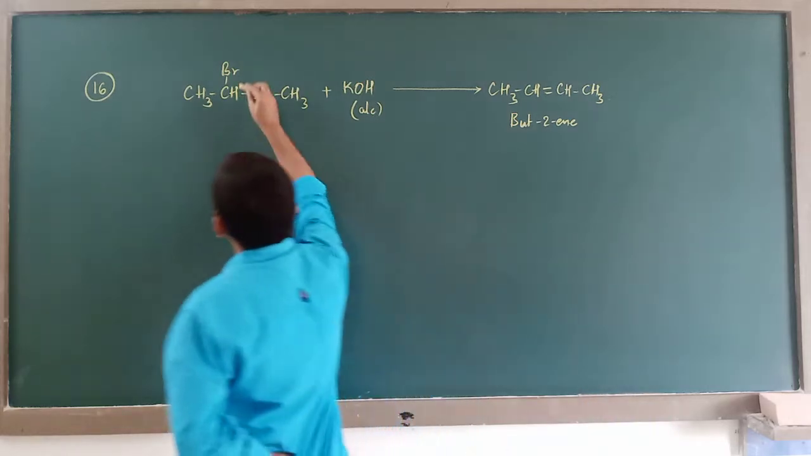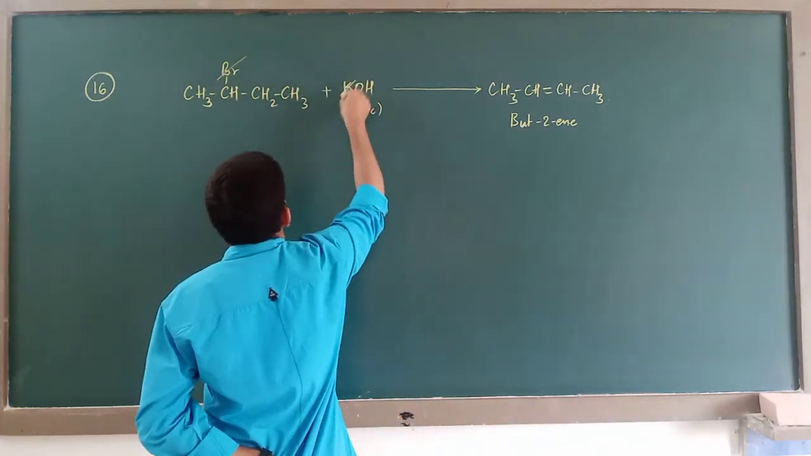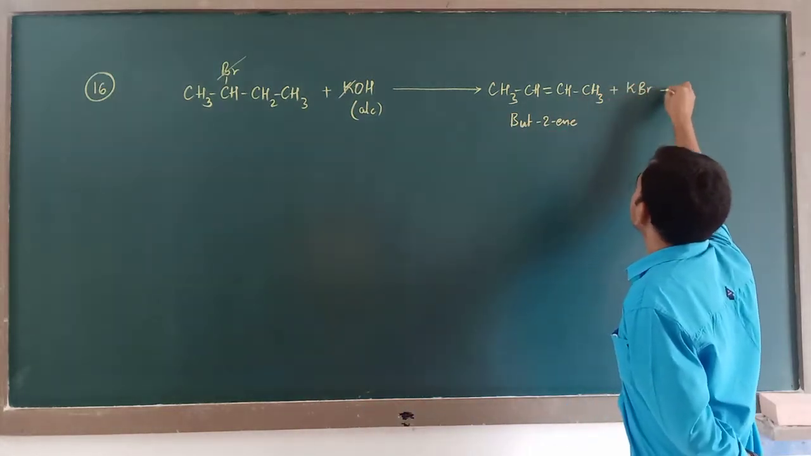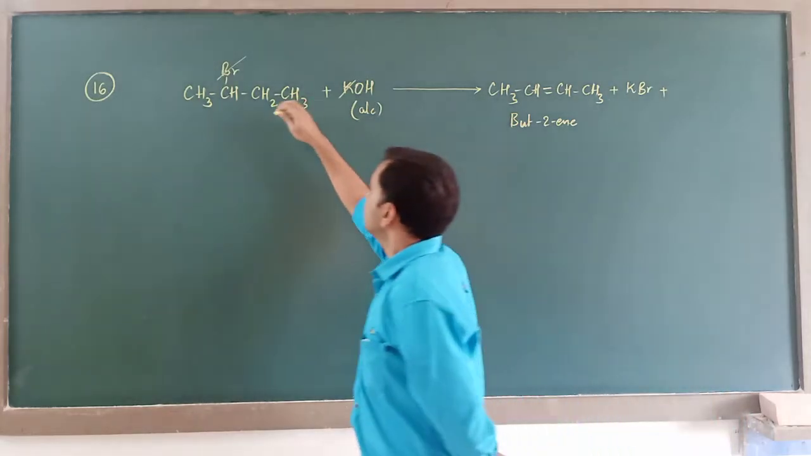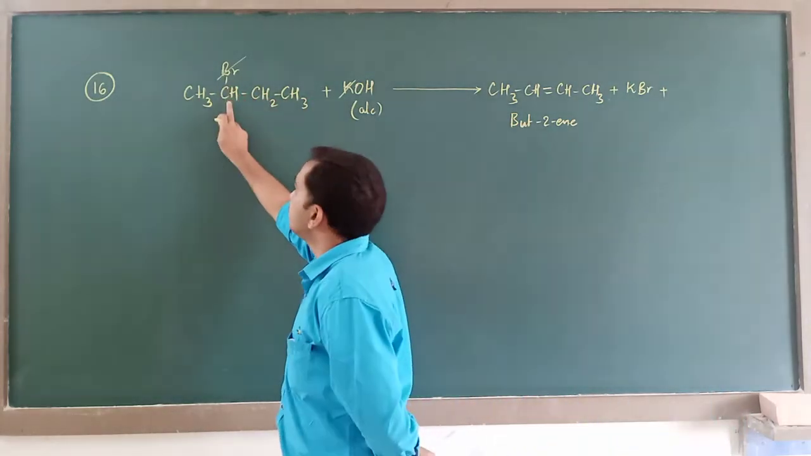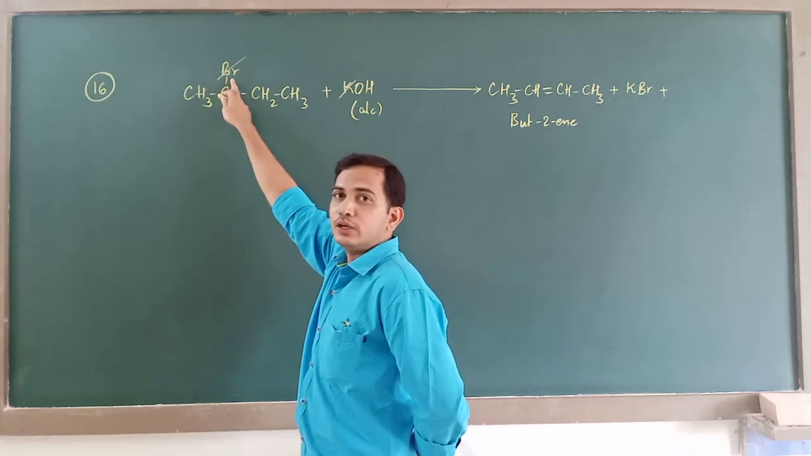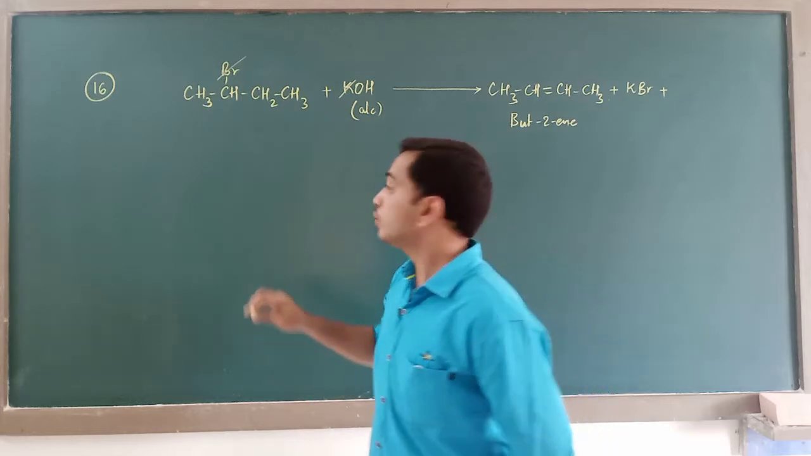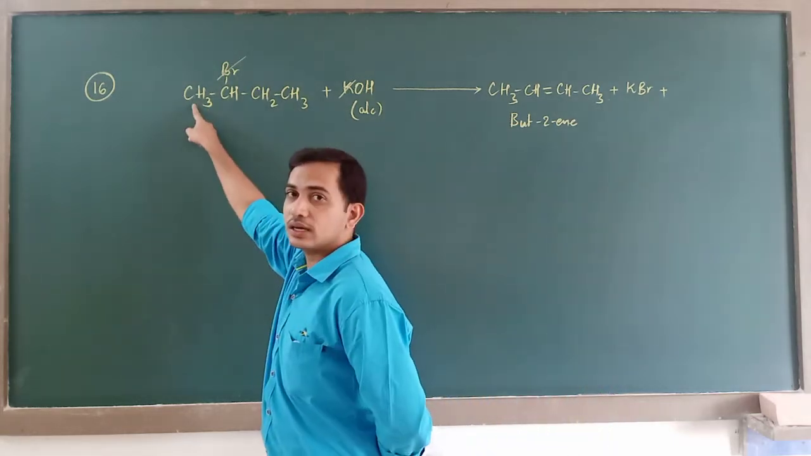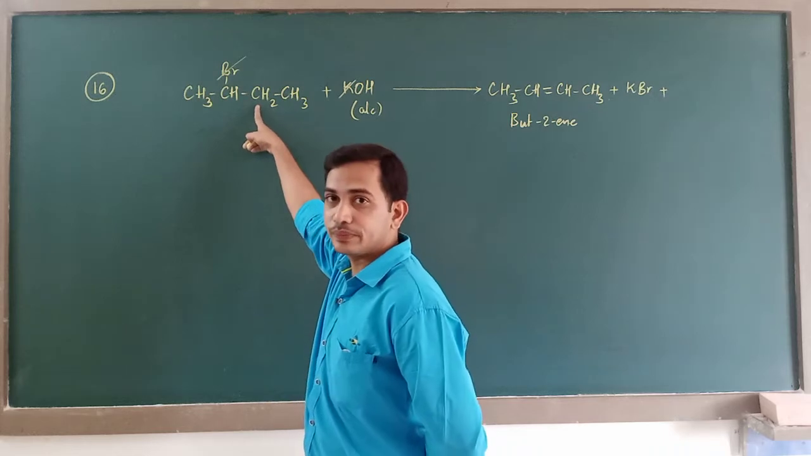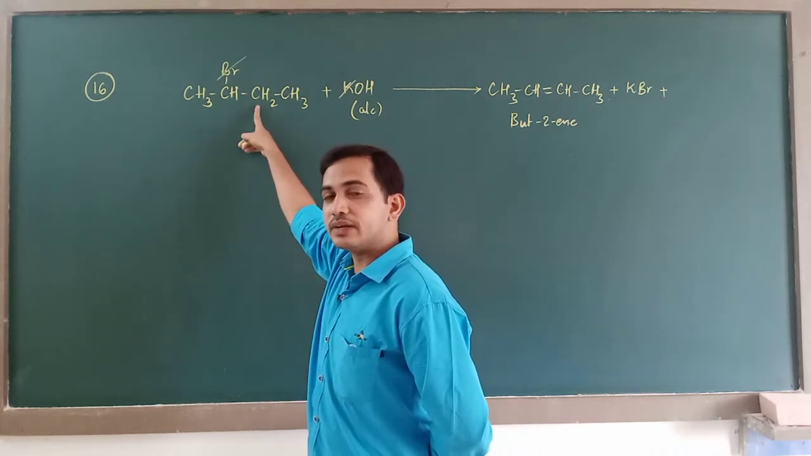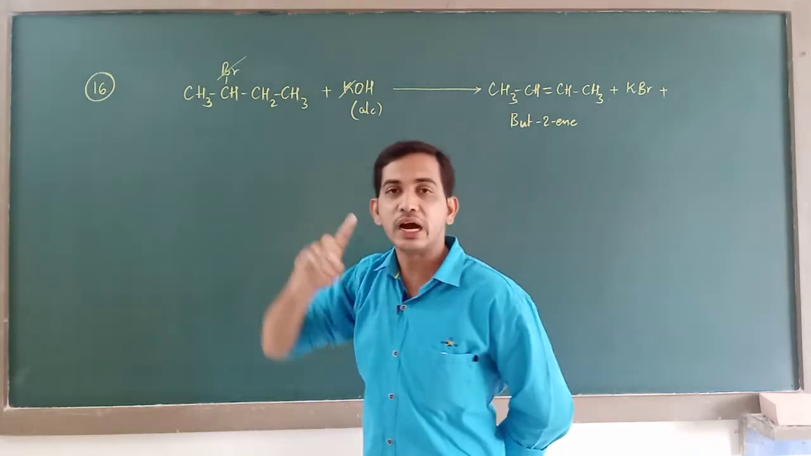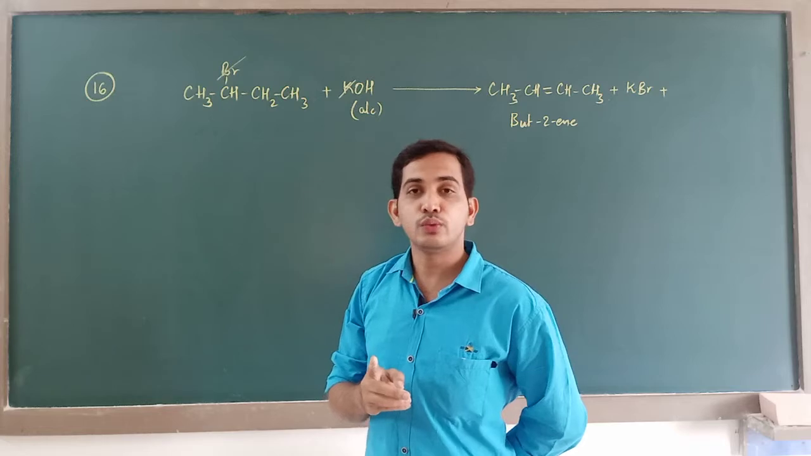This means you will obviously remove halogen from this carbon. It will go as KBr. Now, after bromine has been eliminated, from whichever carbon you are eliminating bromine, you are supposed to remove hydrogen from its adjacent carbon. So here you have got two options, either the first carbon or this carbon. So out of these two carbons, whichever carbon contains less number of hydrogen atoms, you are supposed to remove hydrogen from there. This is according to which rule?